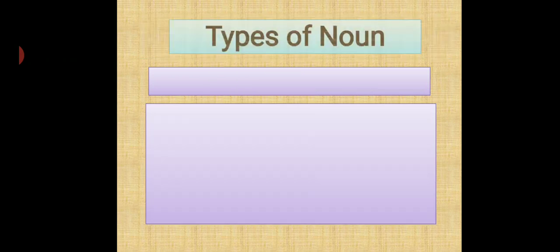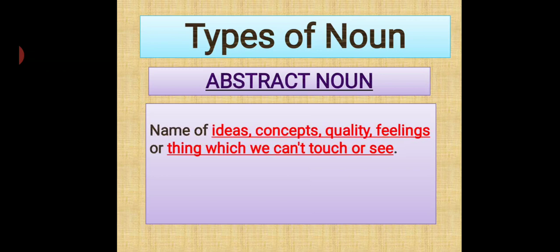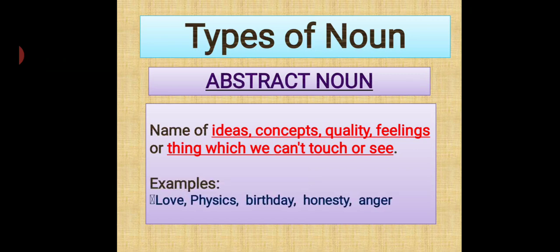Now, the last type of noun is abstract noun. Name of ideas, concept, quality, feeling, or things we cannot touch or see is an abstract noun. For example, love, physics, birthday, honesty, anger.